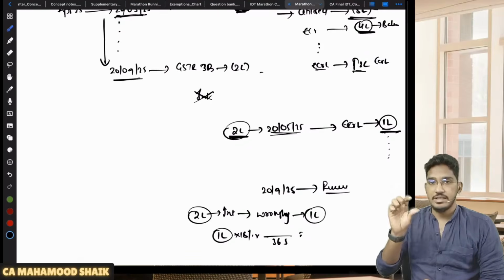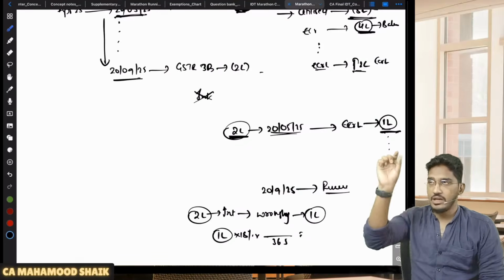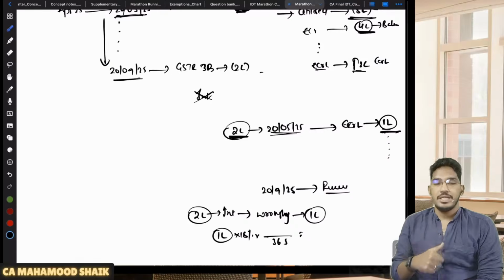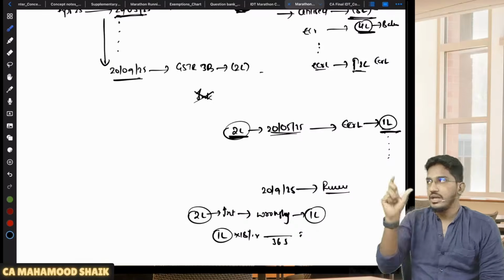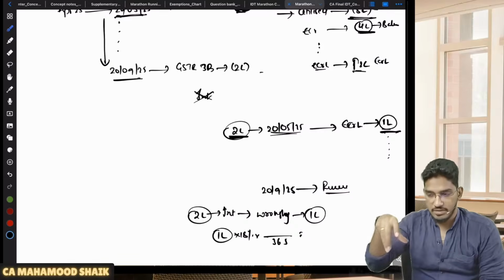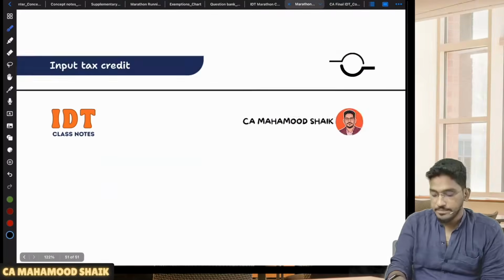Sir, what is the extent of utilization? To the extent of whatever amount the balance in the electronic credit ledger has fallen below the wrongly availed ITC, that will be considered as the amount of utilization, and on that amount only interest will become applicable. Understood? So all these things I have tried to cover in this example. And one more important circular I will try to explain here.